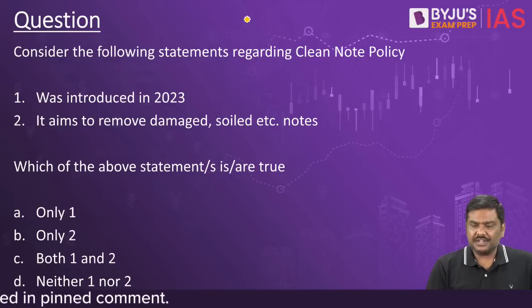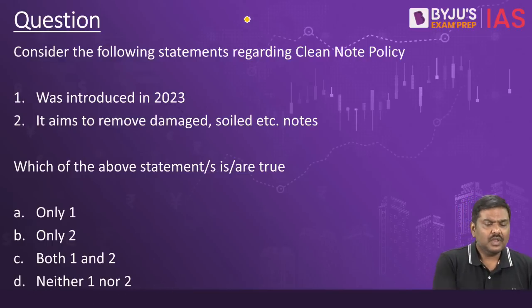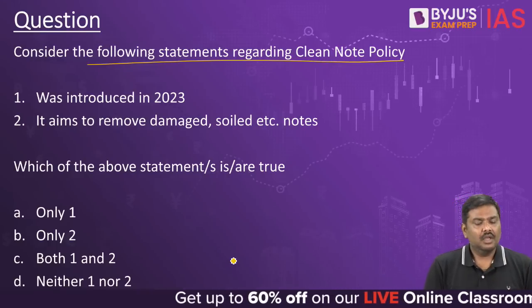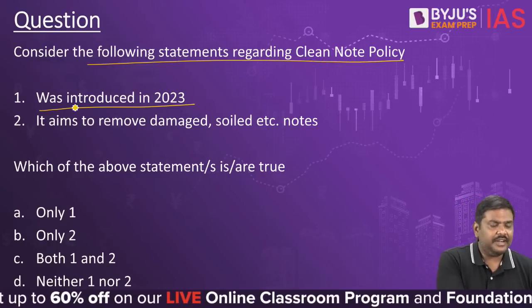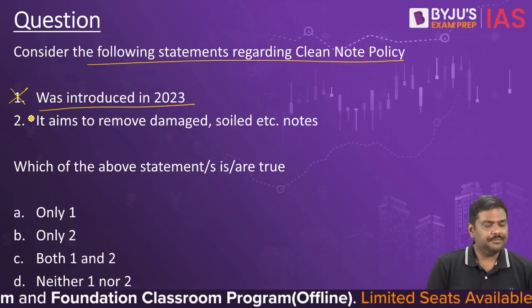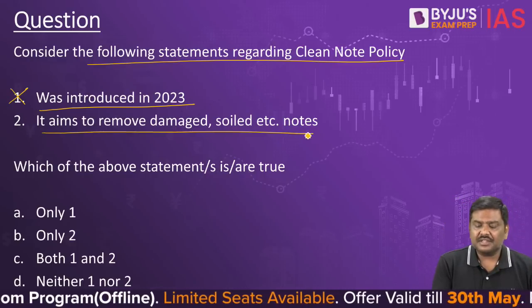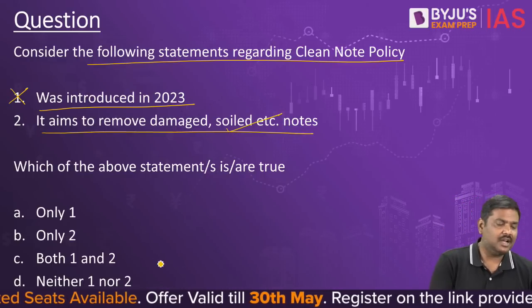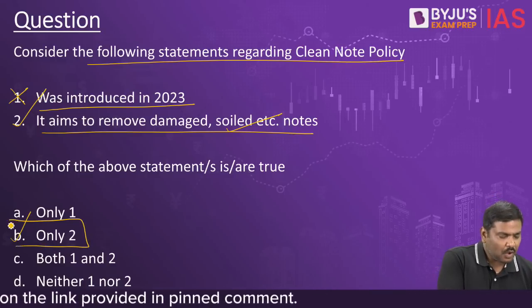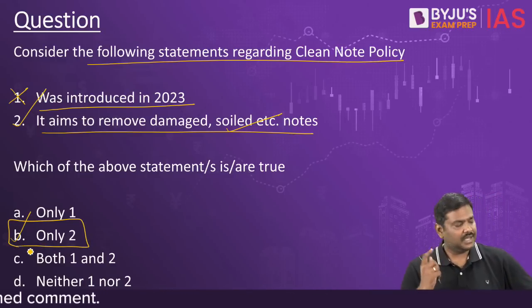Now, based on the discussion, I've given a question here. Consider the following statements regarding clean note policy. It was introduced in 2023. Statement 1 is wrong. It was introduced back in 1999. It aims to remove damaged, soiled notes, etc. Second statement is correct. So the right option for the question will be option B, only 2 is correct.